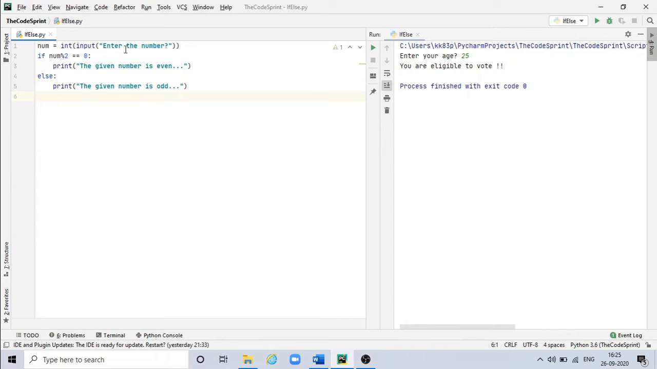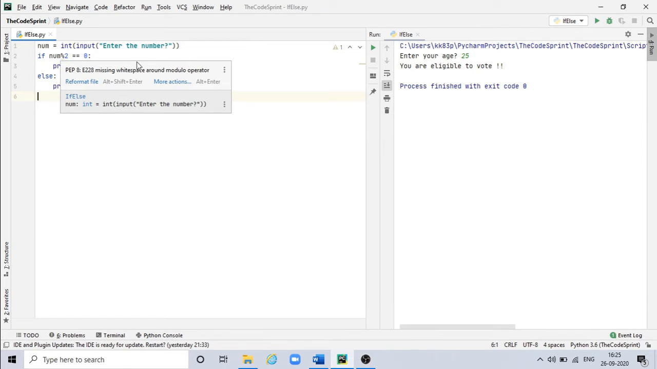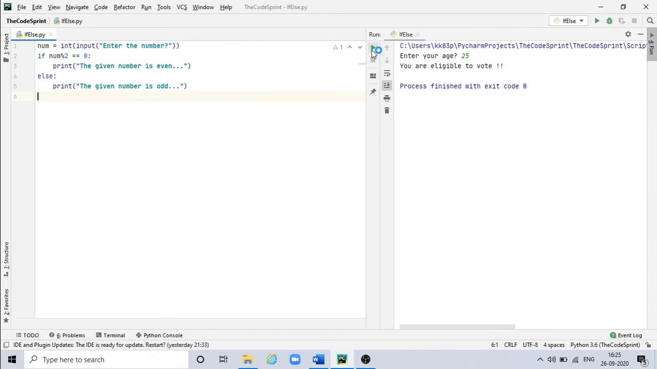Here we are taking one input from the user and we are checking whether it is even or odd. So let's execute. I'll enter something like 26. The given number is even. Then I'll enter something like 13. The given number is odd.